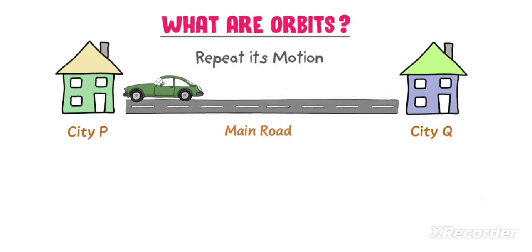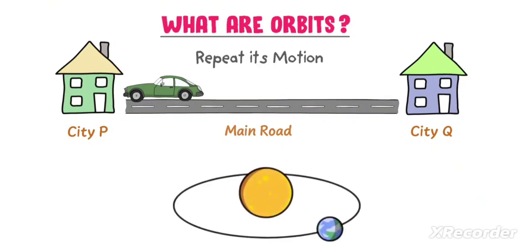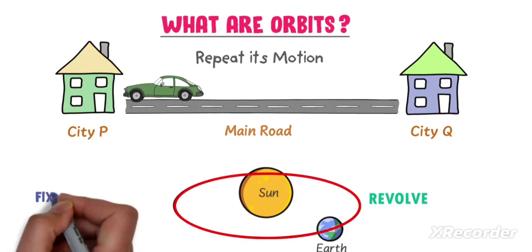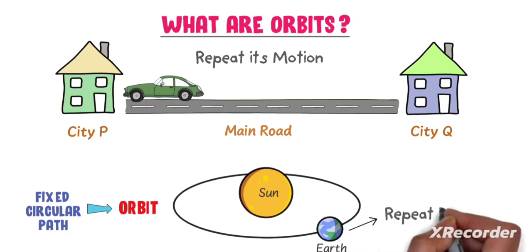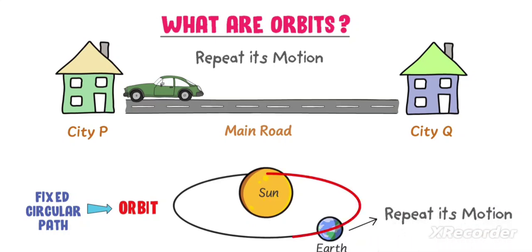Now consider a solar system. We know that all planets like the Earth revolve around the Sun on a fixed circular path. This fixed circular path of the Earth is called an orbit. The Earth doesn't change its fixed circular path, so we say that the Earth also repeats its motion over the same circular path or orbit.